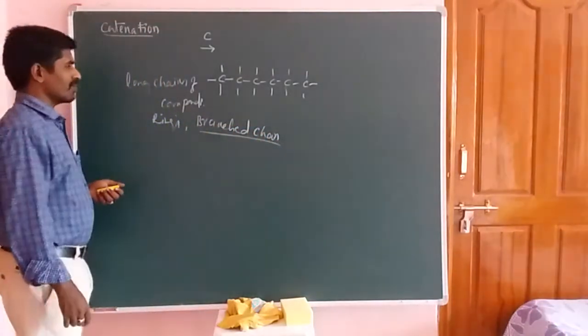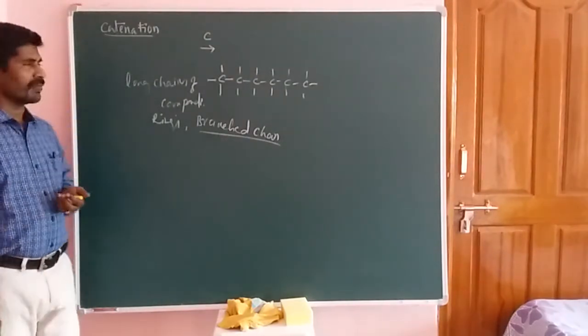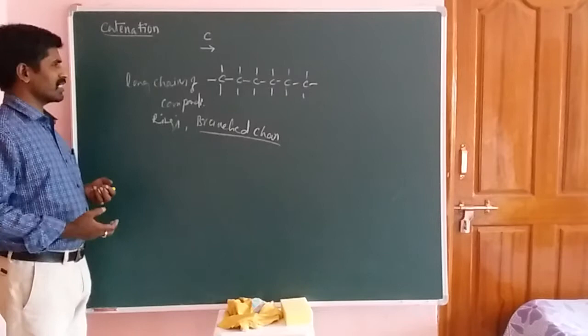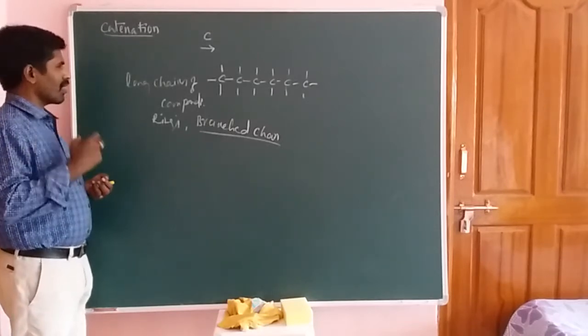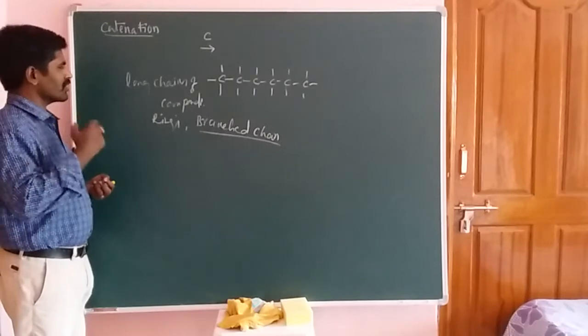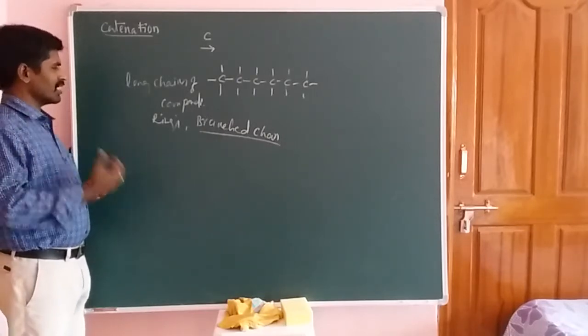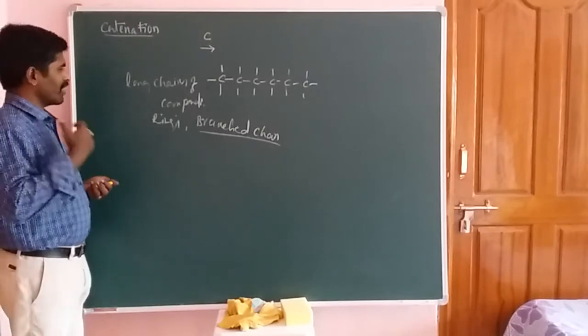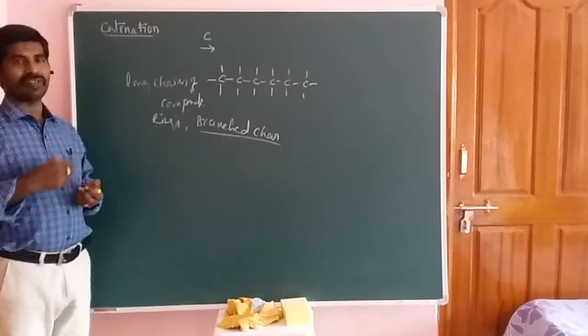So these types of compounds are formed by catenation. When catenation is present, long chains of compounds are produced, rings are formed, and branched chains are also formed due to the presence of the catenation phenomenon.